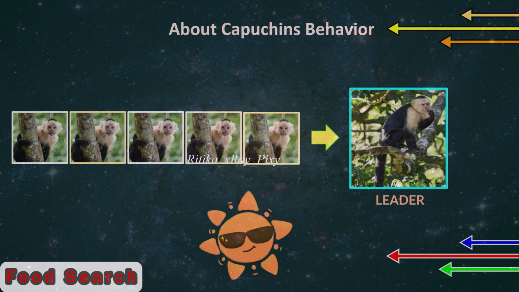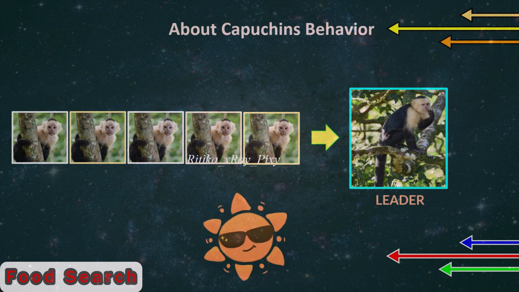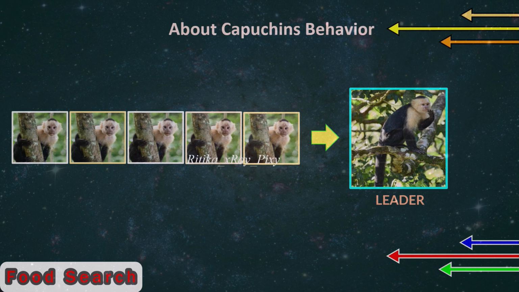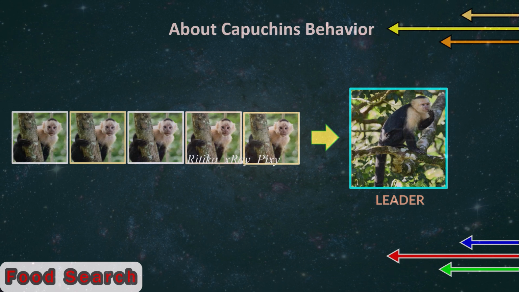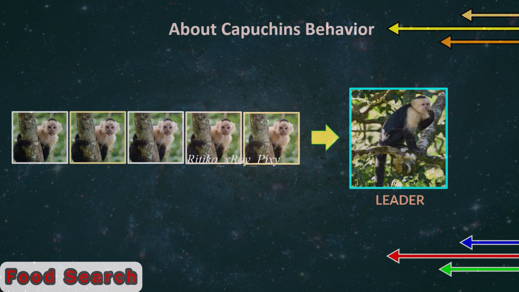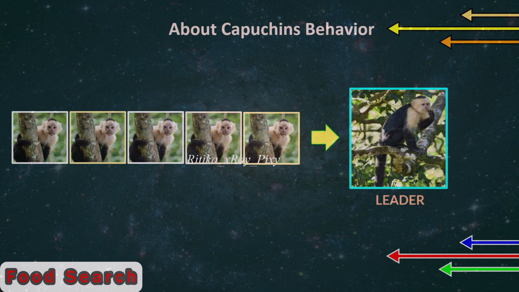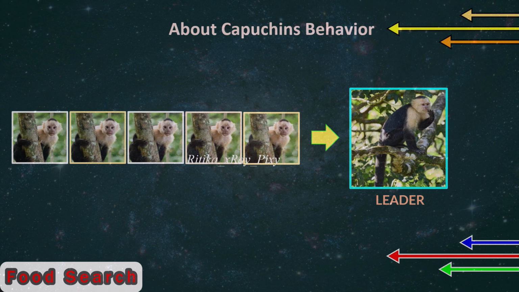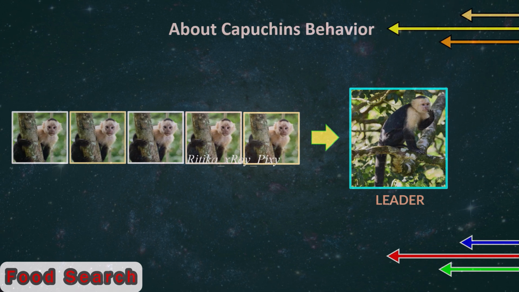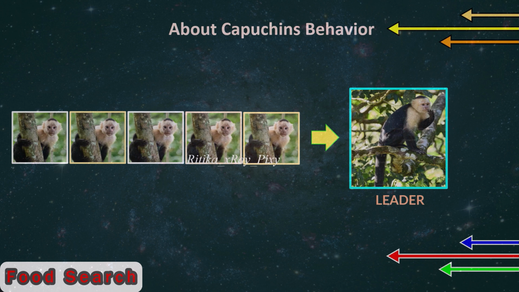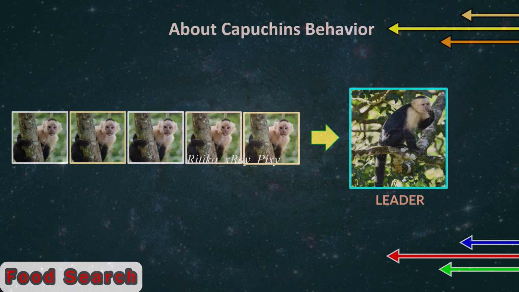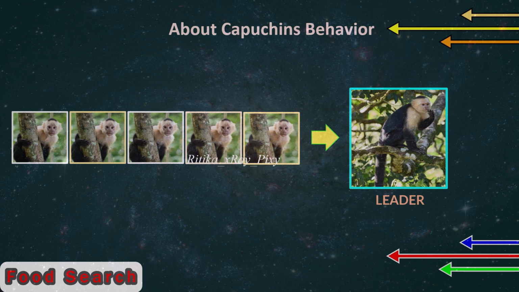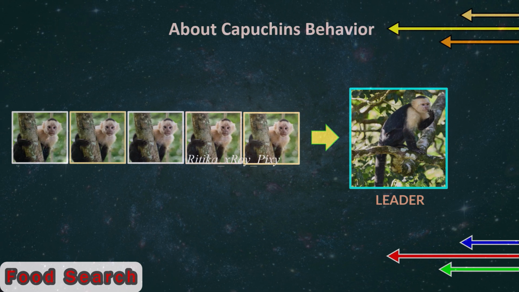They are active during daytime, and food search is an important part of their daily routine. During food foraging, they can search alone or with other species. Their intelligence helps them to solve problems, and they create ways to gather food sources. They also use tools to crack nuts and use their sharp senses in discovering food sources. About tools, they know how to use sticks, stones, and leaves to extract food and open nuts.